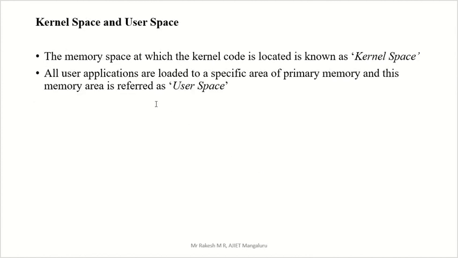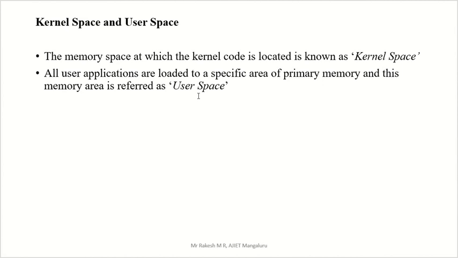What are the two spaces? The memory space at which the kernel code is located is known as kernel space. Kernel space means operating system space. The memory space at which the kernel code, that is the operating system related code, is present, that is called kernel space.